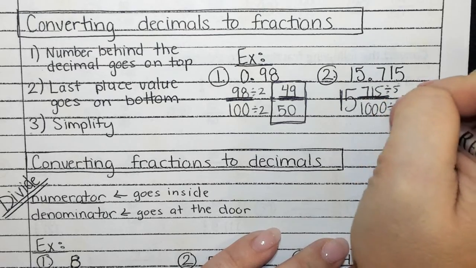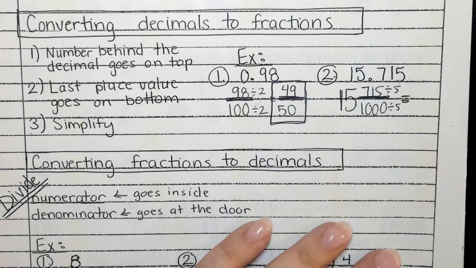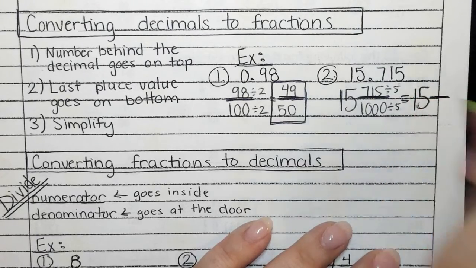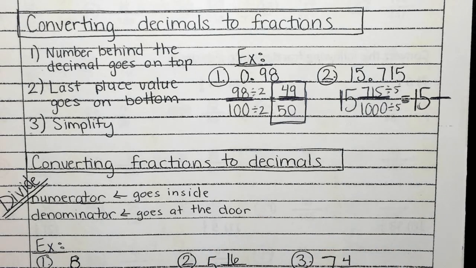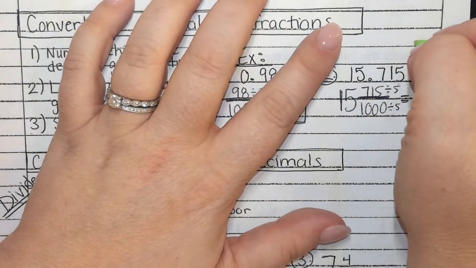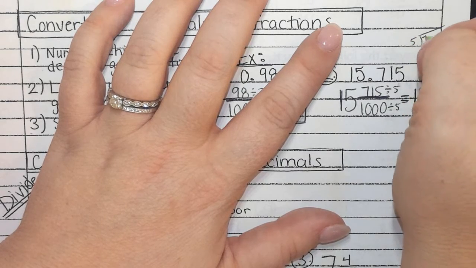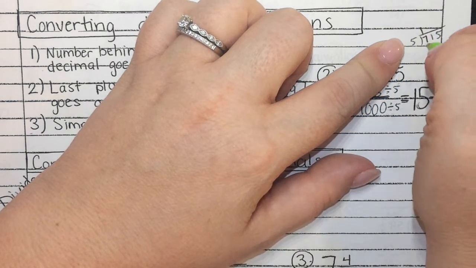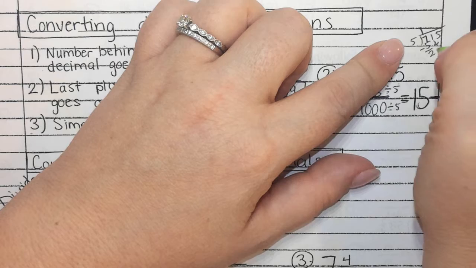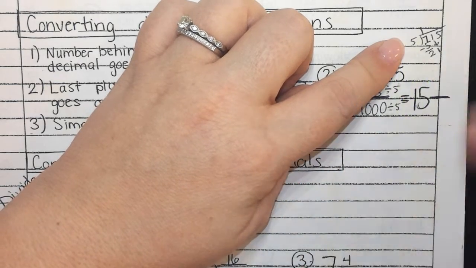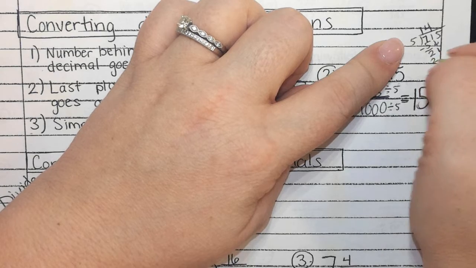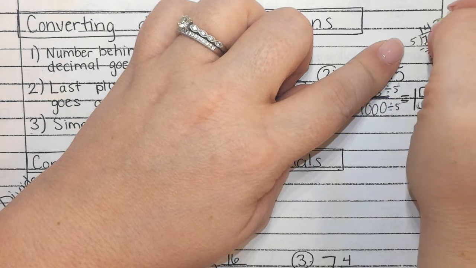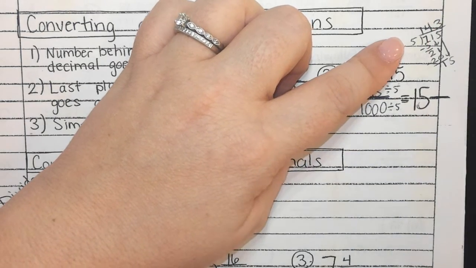All right. Before I write my answer, what do I need to make sure I put in front? The whole number. Please make sure you write 15. All right, and then there's my fraction bar. 715 divided by 5. I might need to go to the side and do that. So I'm going to put 5 at the door, 715 in the house. 5 will go into 7 once, 1 times 5 is 5. When I subtract, I get 2. So now I have 21. 5 will go into 21 4 times. 4 times 5 is 20. When I subtract, I get 1. Bring down the 5. 5 will go into 15 3 times. Now 3 times 5 is 15, so I know that's going to be 0, right?